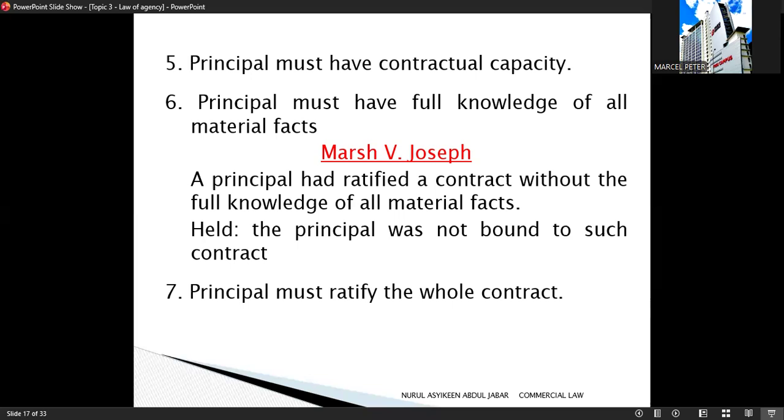So let's look at the case Marsh versus Joseph. In this case, the principal ratified a contract but did not know all the material facts. So the court held that the principal was not bound by the contract. Condition 7: principal must ratify the whole contract. The principal cannot choose part of the contract and reject the rest. Ratification must be complete, not partial.